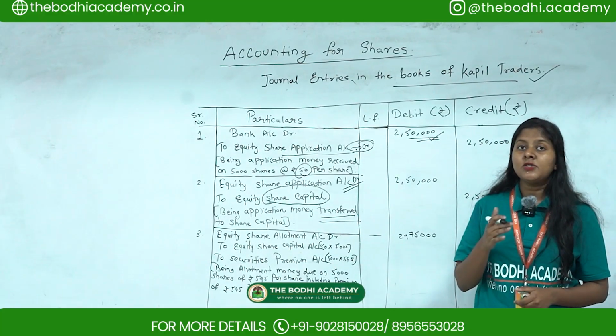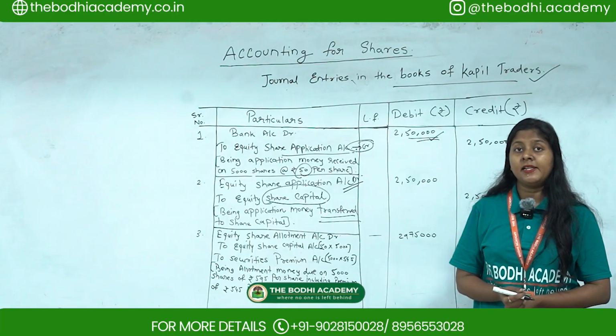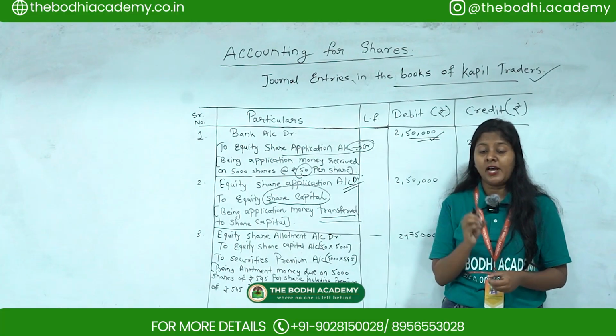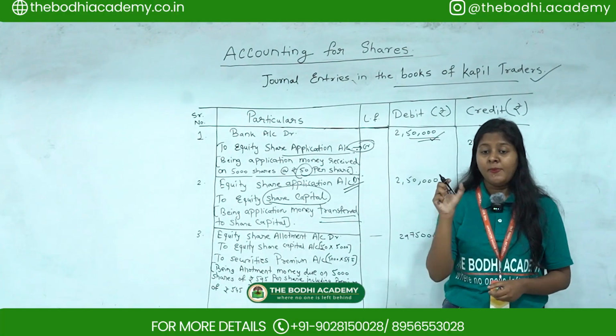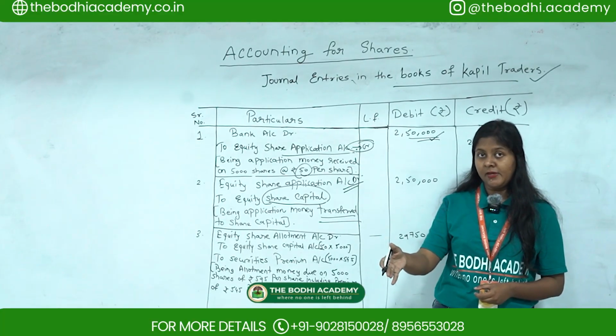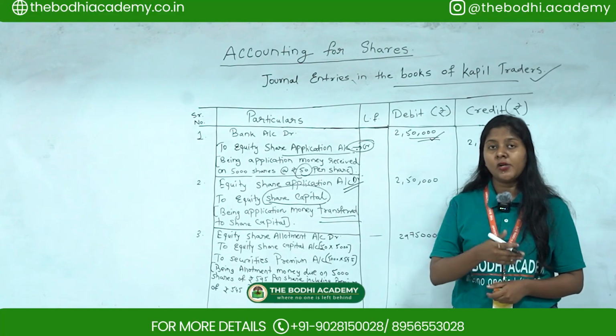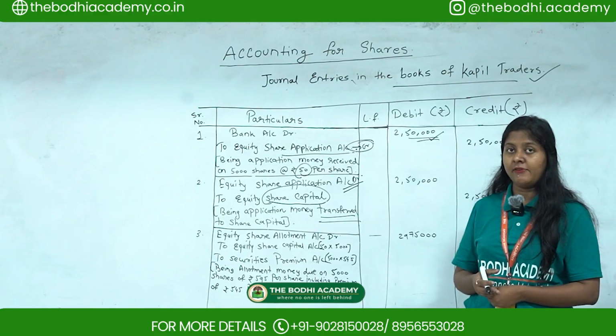Then the second one is on allotment. For allotment they have given rupees 95, but this is including premium. Allotment was made to all the applicants, they have given.